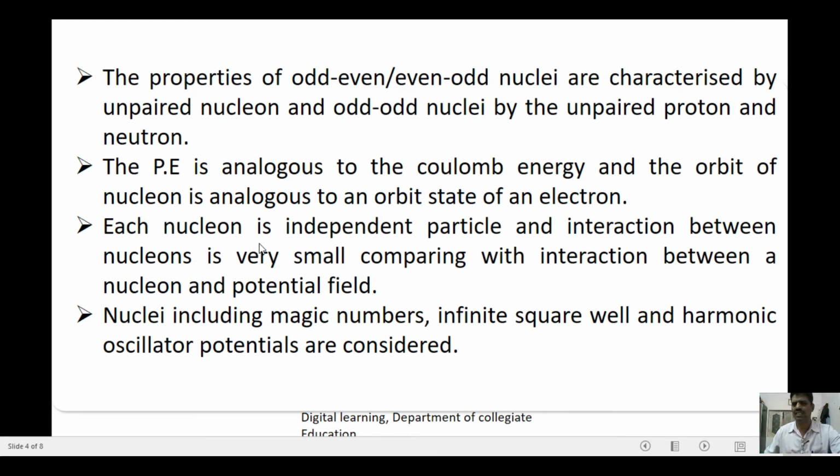Each nucleon is an independent particle, and interaction between nucleons is very small compared with the interaction between a nucleon and the potential field. For nuclei including magic numbers, infinite square well and harmonic oscillator potentials are considered.